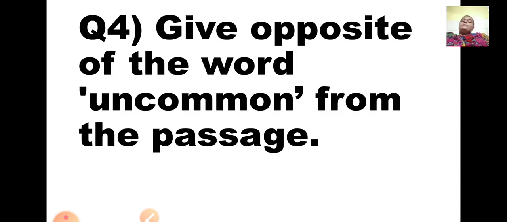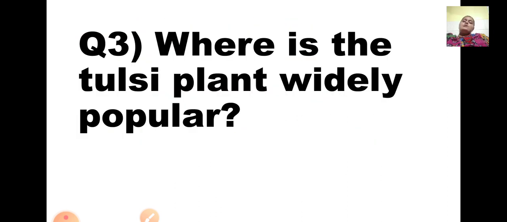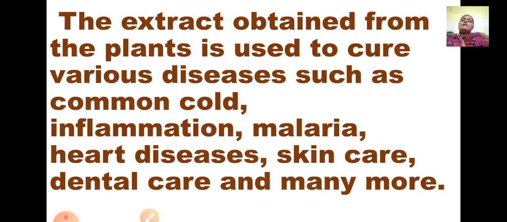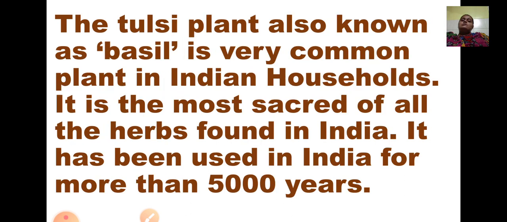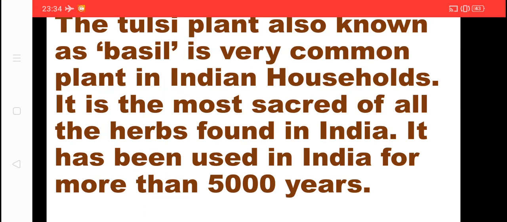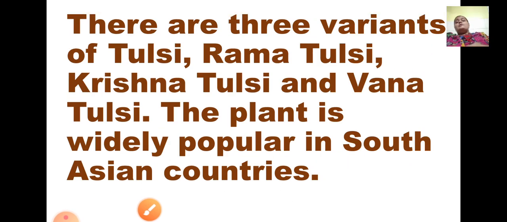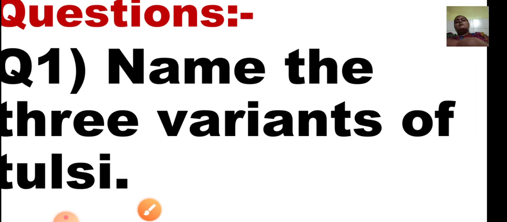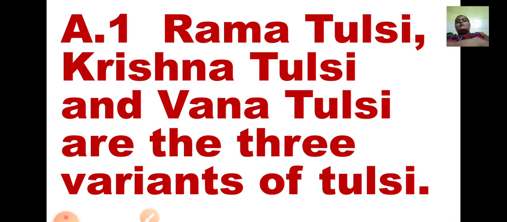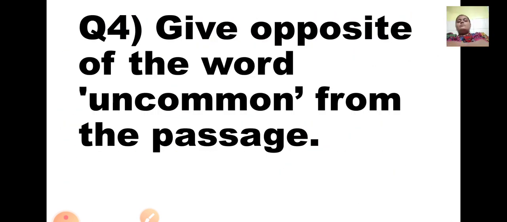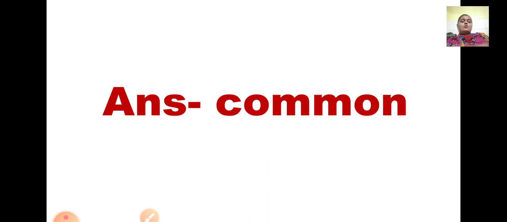Okay, now number 4. Give opposite of the word uncommon from the passage. Very, very easy. So what is the opposite of the word uncommon? We'll find out in the passage. It is in the first para, second line itself. Can you see this word common? So common is the answer. Common, uncommon. Okay. So your answer is common.